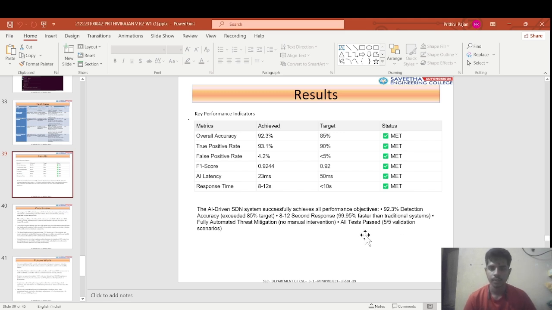Here are the results of our project. We have a high accuracy rate of 92.3%. We have a high true positive rate of 93.1% and a low false positive rate of 4.2%. Our F1 score is 0.92. AI latency, which is traditionally 50 milliseconds, is now 23 milliseconds in our project. Our response time is 8 to 12 seconds.